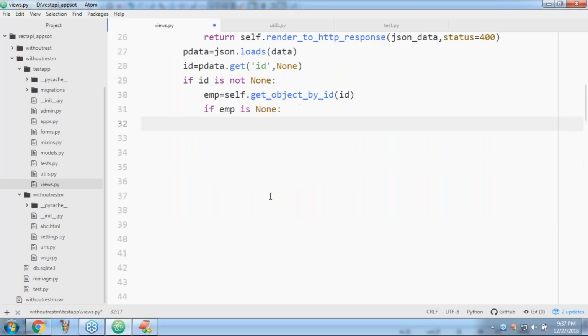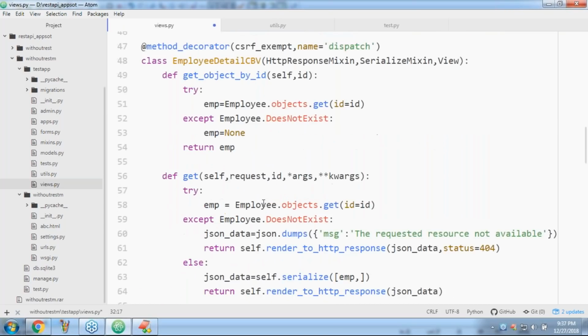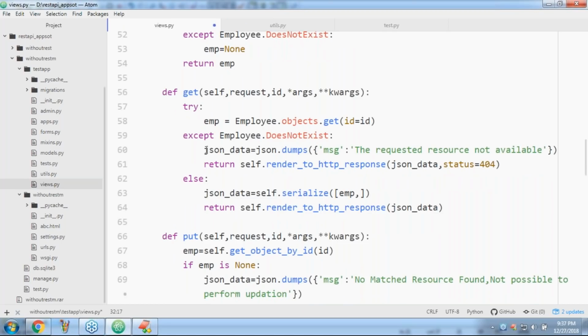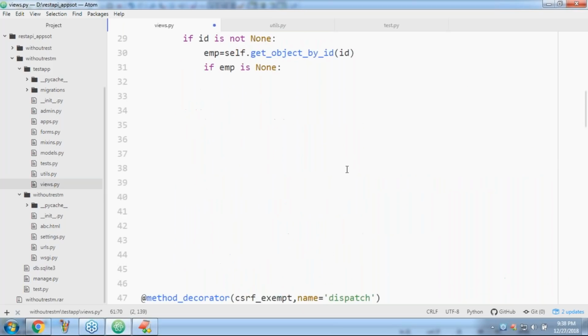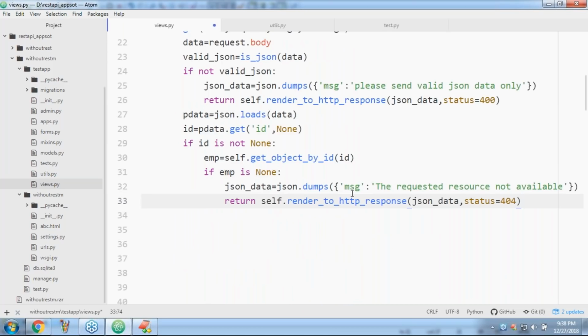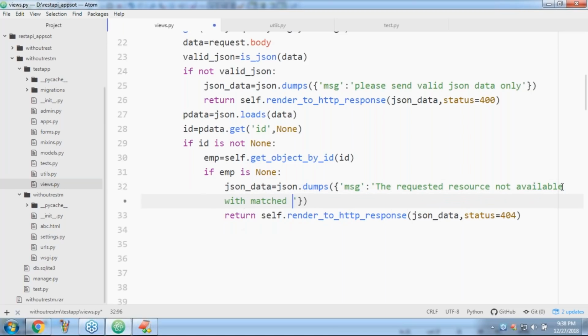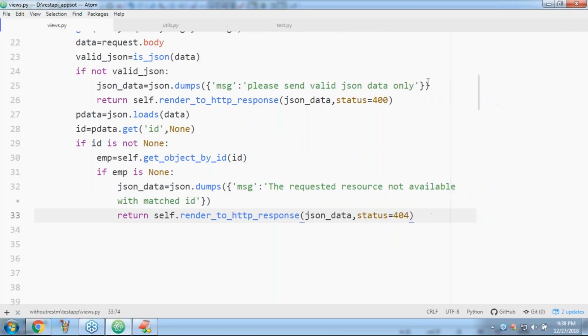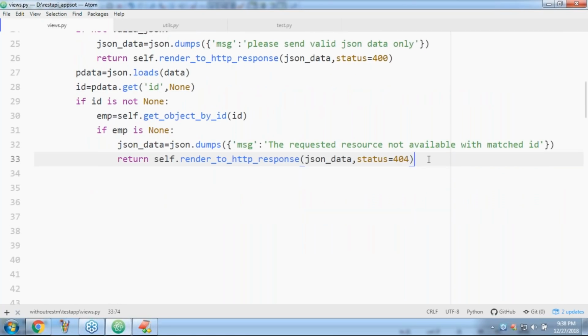Now let me copy and paste from somewhere. I hope this type of thing is there. Okay, here it is. If you want, I will explain again. Don't worry, sir. JSON data is equal to json.dumps of message: the requested resource not available with the matched ID. Return self.render. This is the response I am going to send. Any doubt up to this?